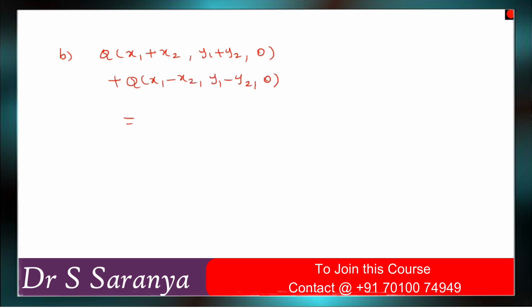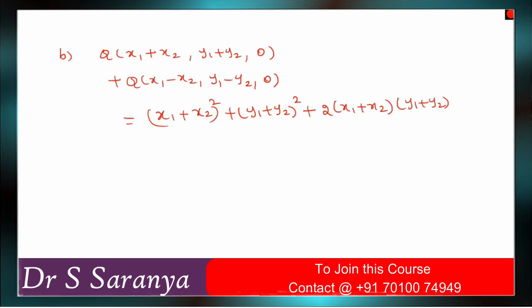So what is the format it is? x1 plus x2 the whole square plus y1 plus y2 the whole square plus 0 squared, then again 2 into x1 plus x2, y1 plus y2, that's all.